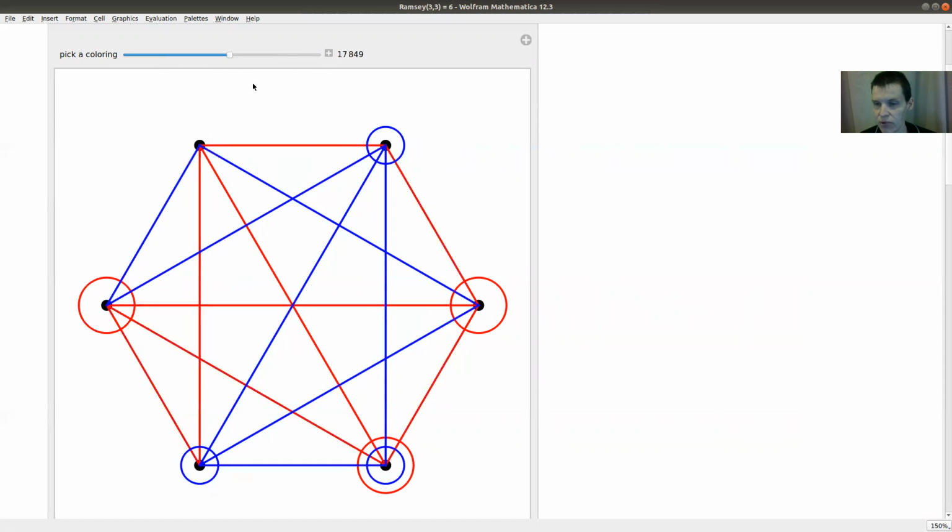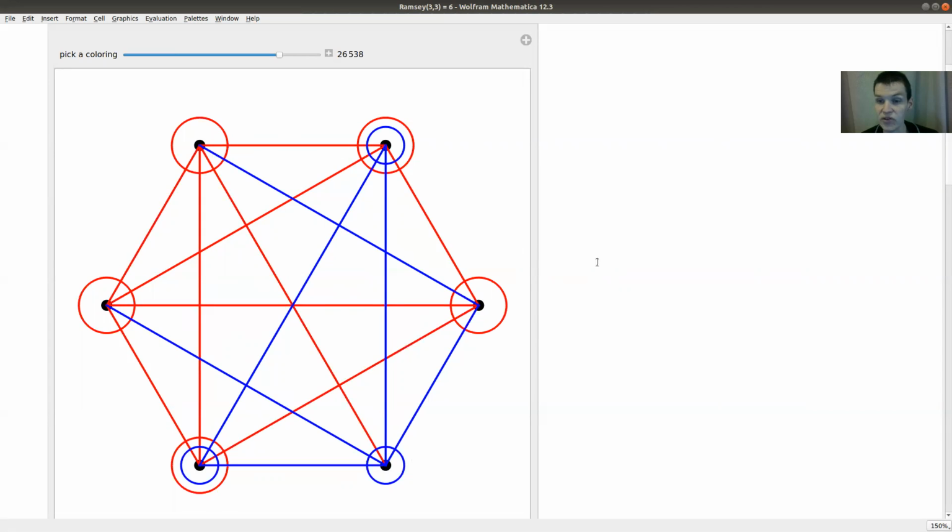So here, for example, this has a blue triangle here, as you can see. So it goes around like here, and a red triangle here. So this one is good. It contains either a blue or a red triangle. I would be already happy if I just found a blue or a red, but this actually has both. This one is very good. It has no red triangle, but has quite a few blue triangles. And you can see the problem here.